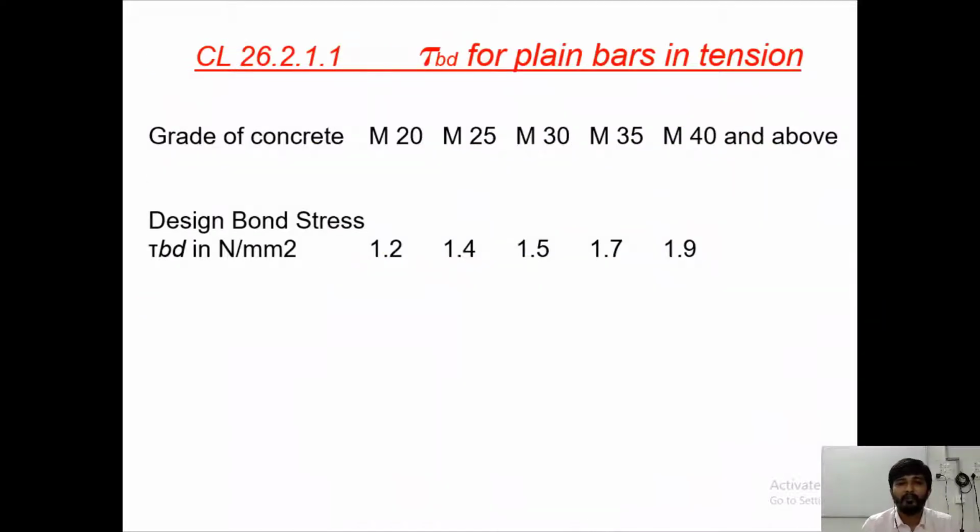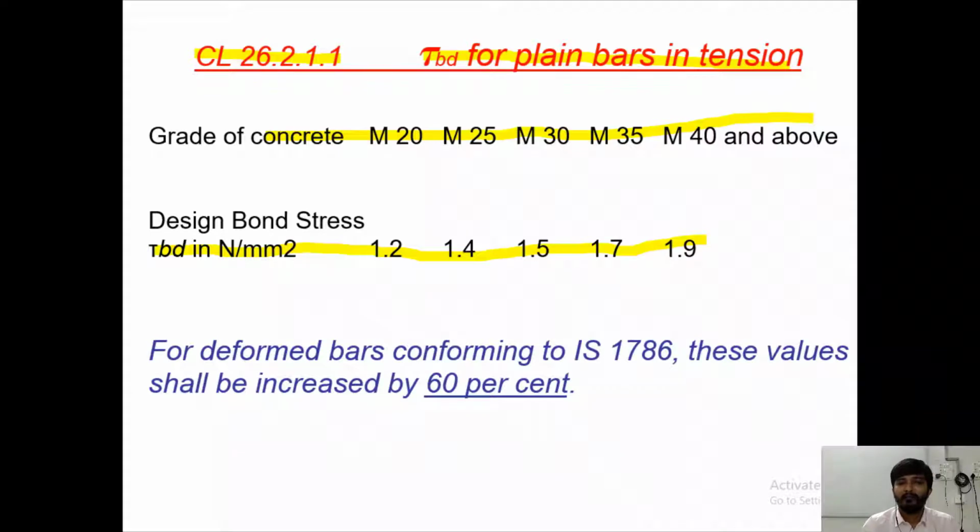For this, values are given in clause number 26.2.1.1 of IS 456-2000. Tau BD for plain bars in tension depends on the grade of concrete. Based on the grade of concrete, there is a value of tau BD, that is design bond stress, given in IS 456-2000 in clause number 26.2.1.1. This is for plain bars.